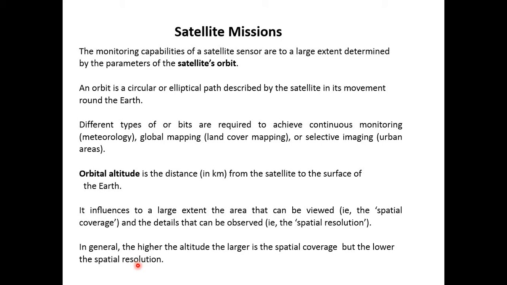So when we need higher spatial resolution, we have to lower the altitude of the satellite. What happens when we lower the altitude of the satellite? Design complications arise. We have to reduce its weight so that it can stay in its orbit at a high frequency, at a high revolving speed.